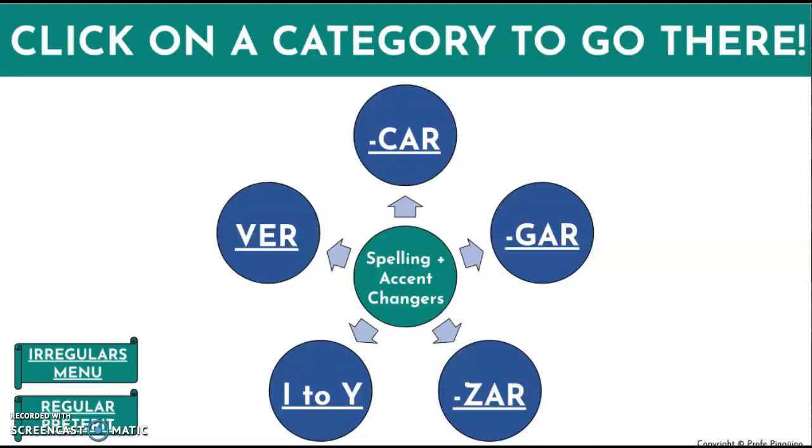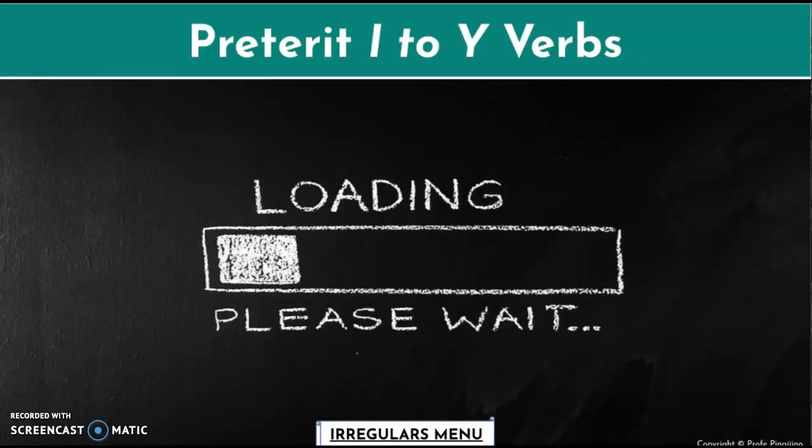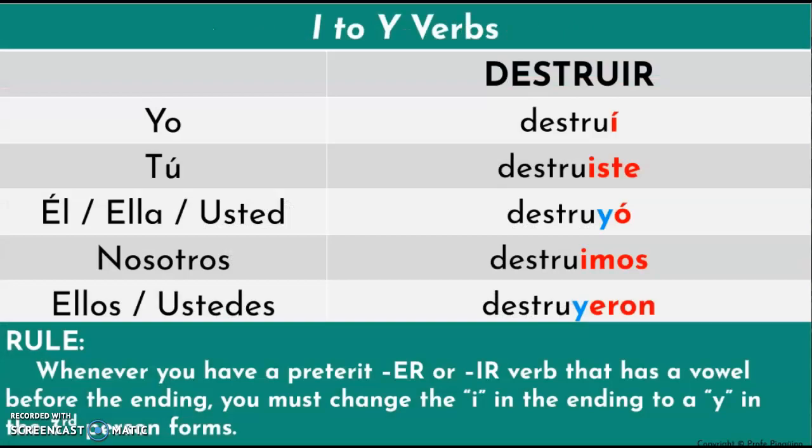Now let's look at the next category for spelling changes, which is the preterite I to Y. Whenever we have a preterite ER or IR verb that has a vowel before the ending, you must change the I in the ending to a Y in the third person forms. Él, ella, usted, third person. Ellos y ustedes, third person. Notice the Y change. The I changed into a Y.